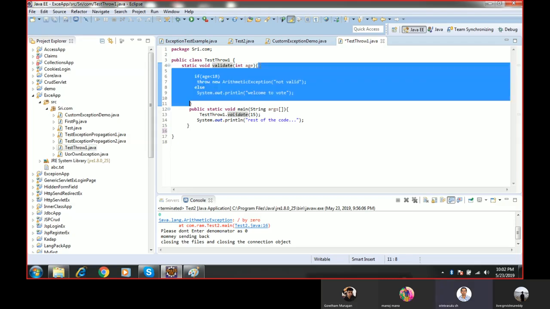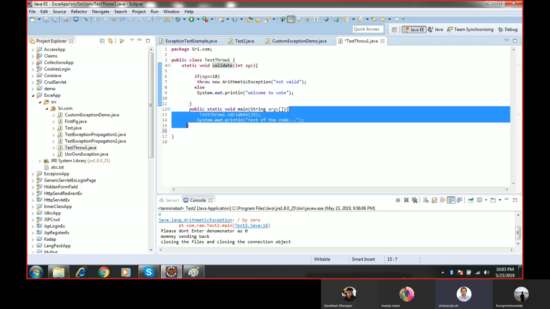So this is a method. Inside this validate method, I am validating whether he is capable to vote or not. If age is less than 18, then not valid. He is not valid to vote. If age is greater than 18, then he is valid to vote. And then here I am calling the method, that is, Test throws dot validate method.